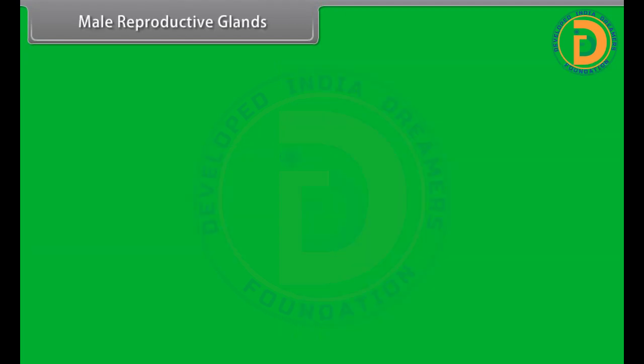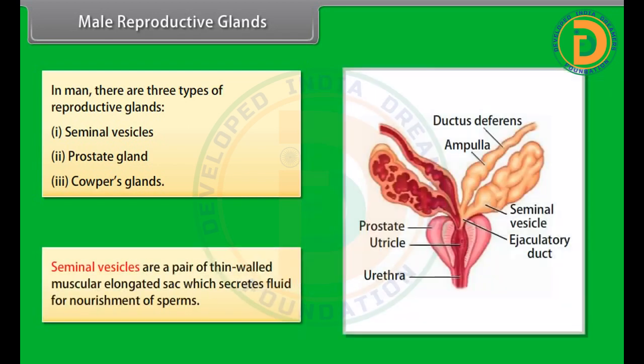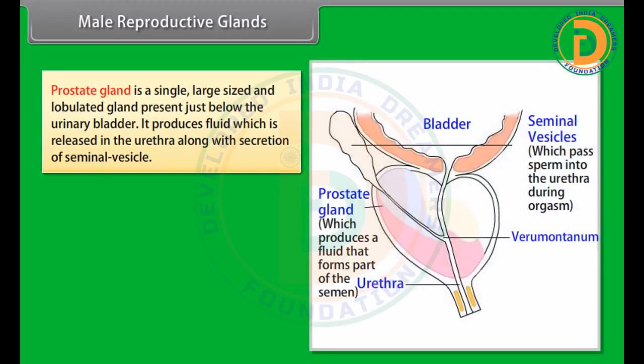Male reproductive glands. In man there are 3 types of reproductive glands: seminal vesicles, prostate gland, and Cowper's glands. Seminal vesicles are a pair of thin-walled muscular elongated sacs which secrete fluid for nourishment of sperms. Prostate gland is a single, large-sized and lobulated gland present just below the urinary bladder. It produces fluid which is released in the urethra along with secretion of seminal vesicle.